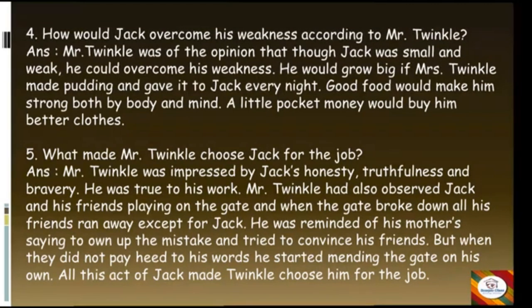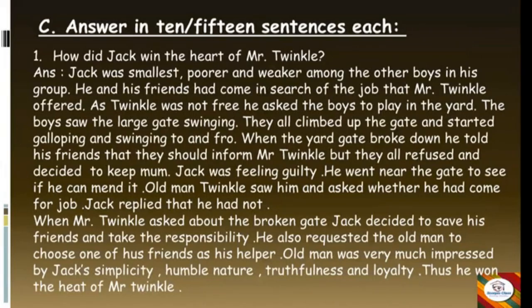Okay, next. Now we have the next main section, where we have to answer in 10 to 15 sentences each. So here the first question is, how did Jack win the heart of Mr. Twinkle? So again the answer is: Jack was the smallest, poorest and weakest among the other boys in his group. He and his friends had come in search of the job that Mr. Twinkle offered. As Twinkle was not free, he asked the boys to play in the yard. The boys saw the large gate swinging. They all climbed up the gate and started galloping and swinging to and fro.